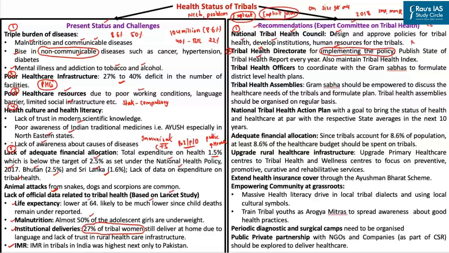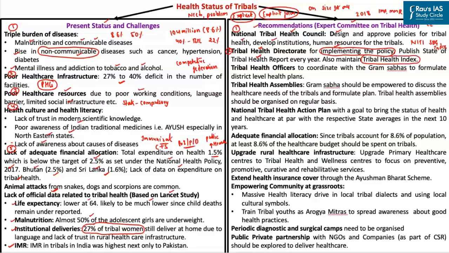Similarly, most of you must be aware of the Niti Aayog's Sustainable Development Index. The Sustainable Development Index basically compares the performance of different states with respect to meeting the Sustainable Development Goals. So the SDG Index fosters a spirit of competitive federalism among the states, wherein different states compete with each other to meet the Sustainable Development Goals. On similar lines, we need to publish the Tribal Health Index in order to foster competitive federalism among the states to improve the tribal health outcomes.